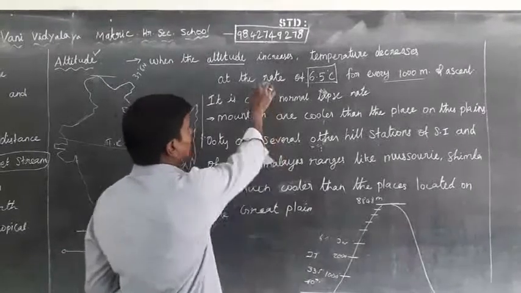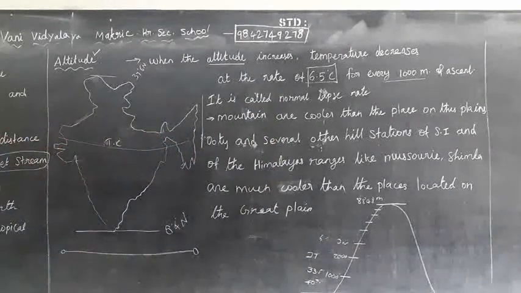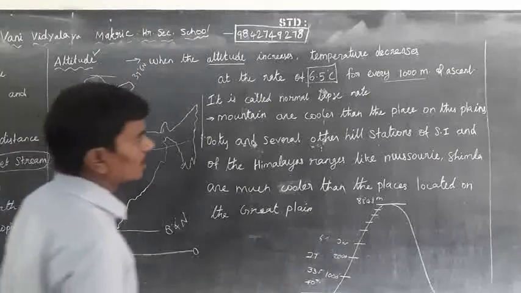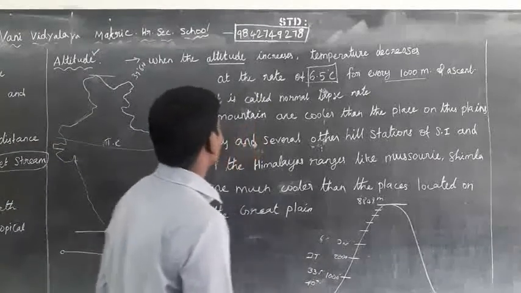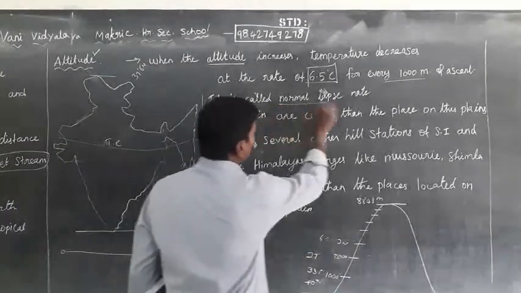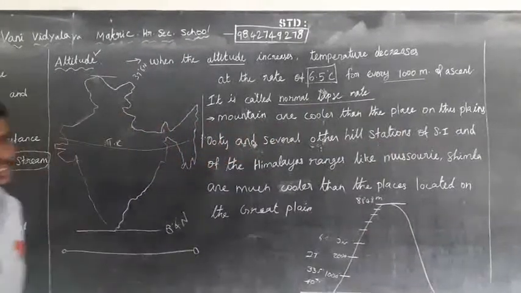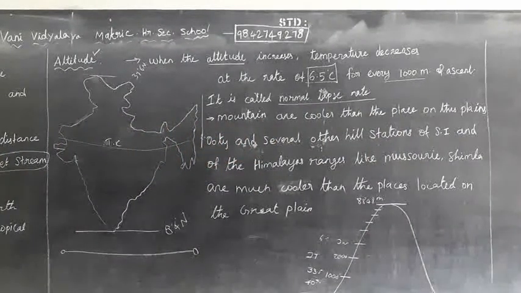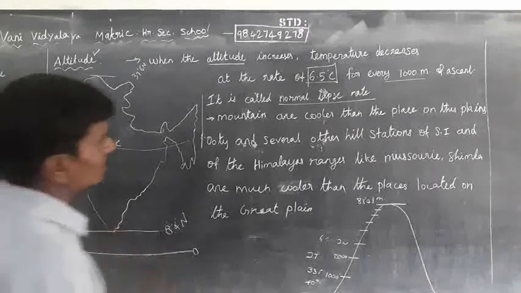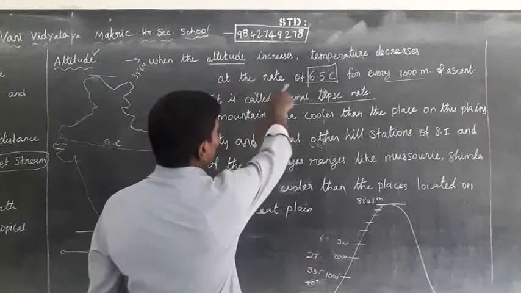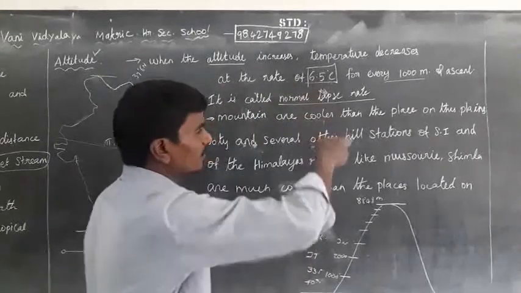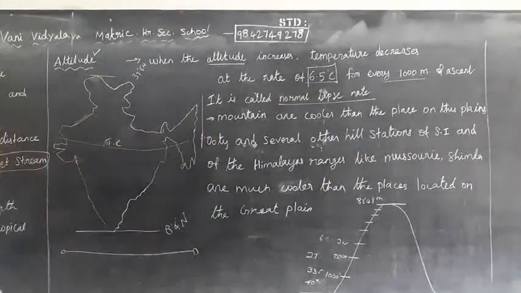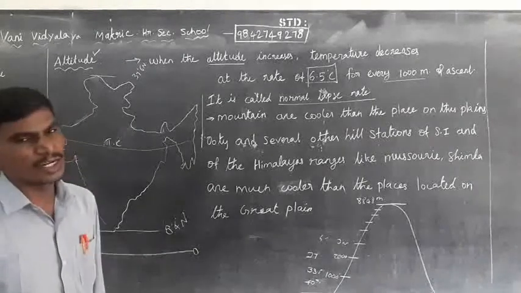For every 1000 meters of ascent, this is called the normal lapse rate. What is meant by the normal lapse rate? When the altitude increases, the temperature decreases at the rate of 6.5 degrees Celsius for every 1000 meters of ascent. It is called the normal lapse rate.